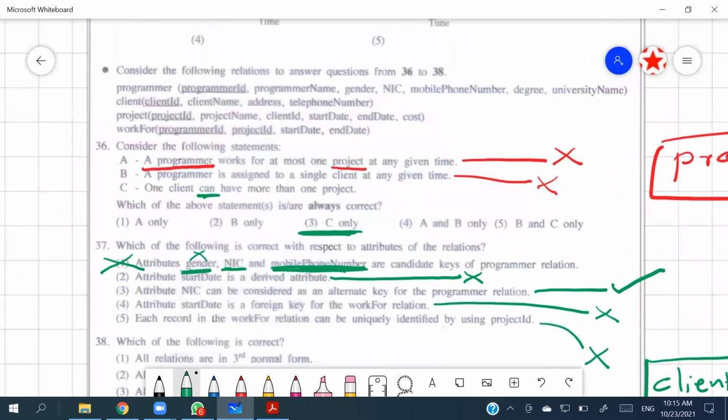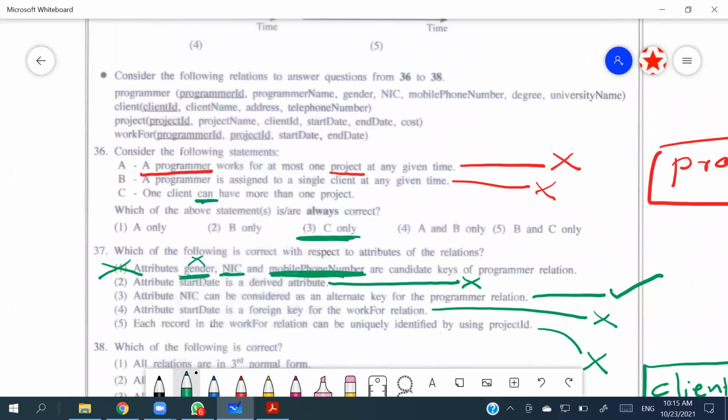Now it says programmer: programmer ID, programmer name, gender, NIC, mobile phone, degree, university name. For client: client ID, client name, address, telephone number. So clearly client can be taken as third normal form, because on the client ID, client name, address, telephone number, everything is depending. No transitive dependencies, no repetition of columns.